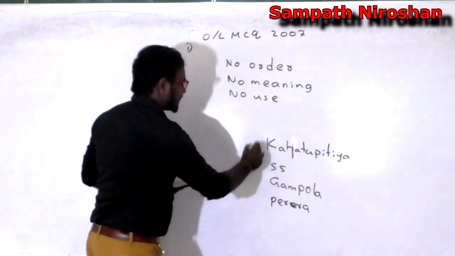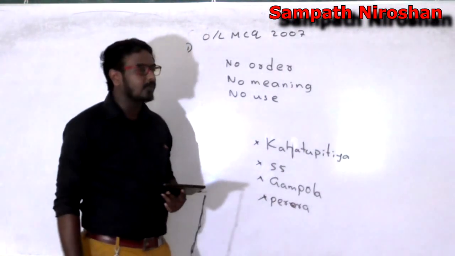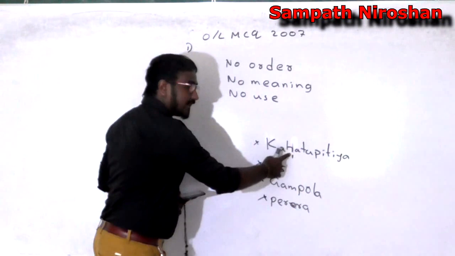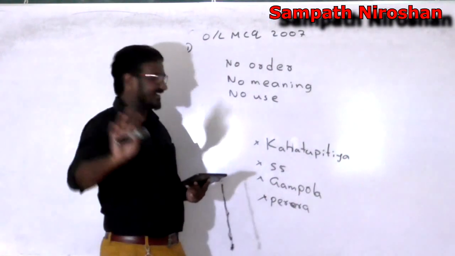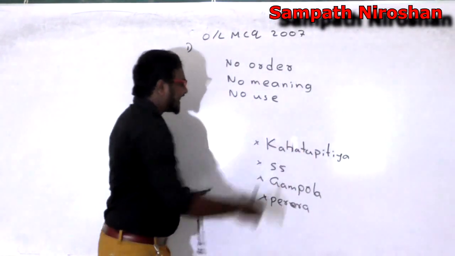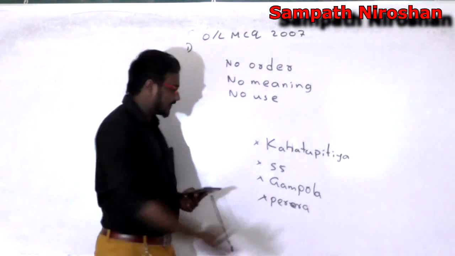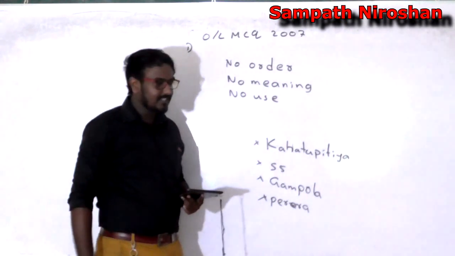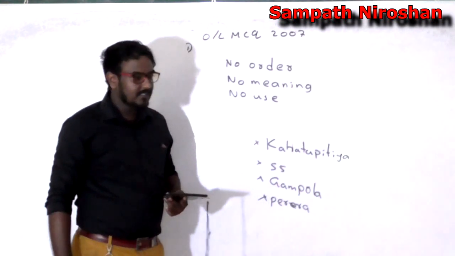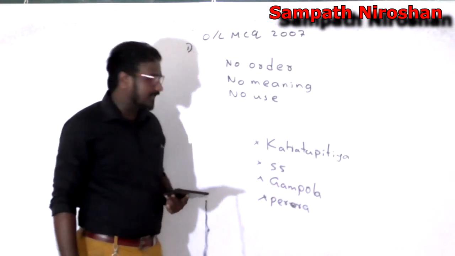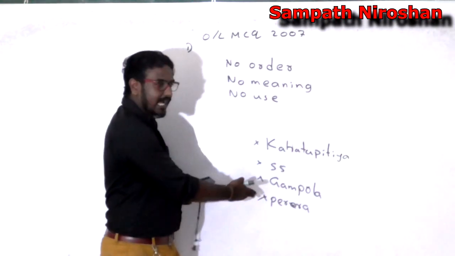Now if you see each of these facts he told, individually they have no meaning. With Kahatapitiya I don't have any relationship. I don't have a girlfriend at all, okay? So I don't have anything related to Kahatapitiya. I don't know what this 55 stands for. This is not my age. And I don't know what Gampola stands for, except that I am in Gampola right now. There's no other meaning. And Mr. Pereira, I don't even know a guy called Mr. Pereira.